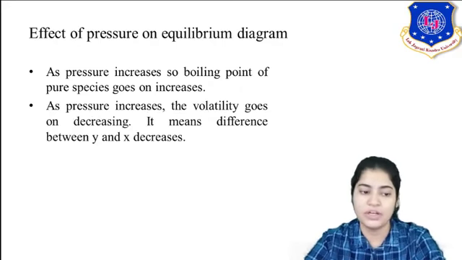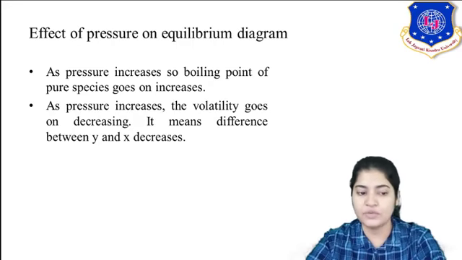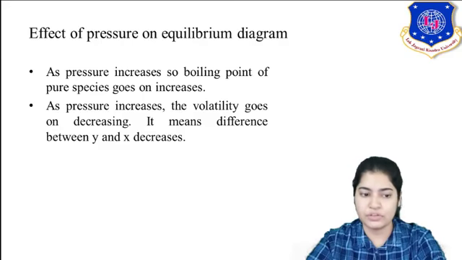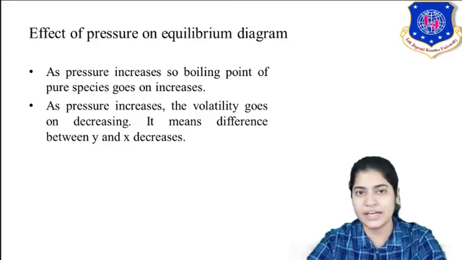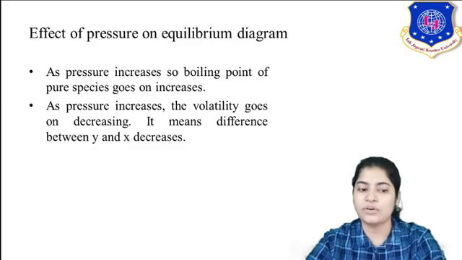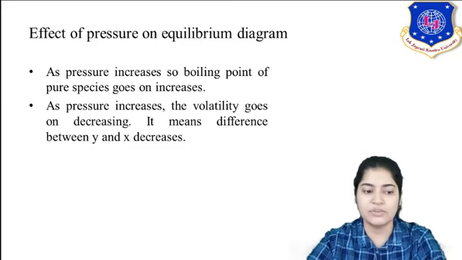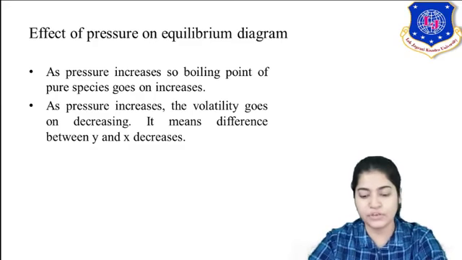Now, as pressure increases, the volatility goes on decreasing. It means the difference between x and y decreases. It's simple, you can relate it yourself. What is volatility at the end? It is the tendency of vapors to escape from the liquid surface. Of course, as you increase the pressure, your volatility is going to decrease, and vapors are not going to form that easily.